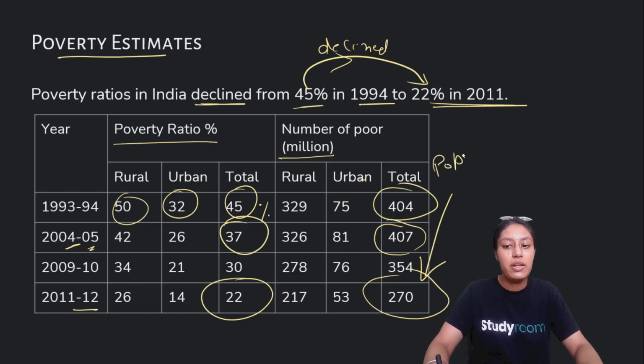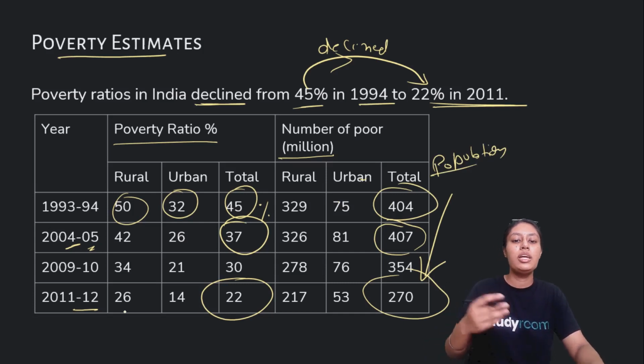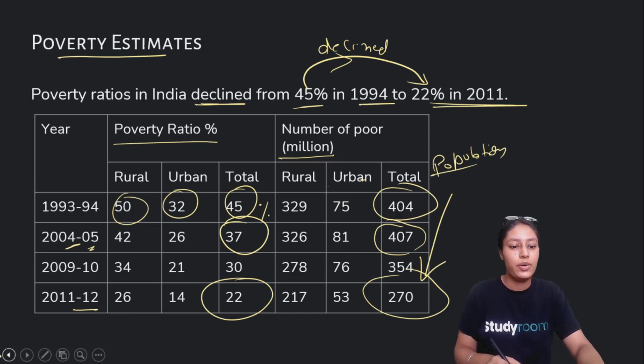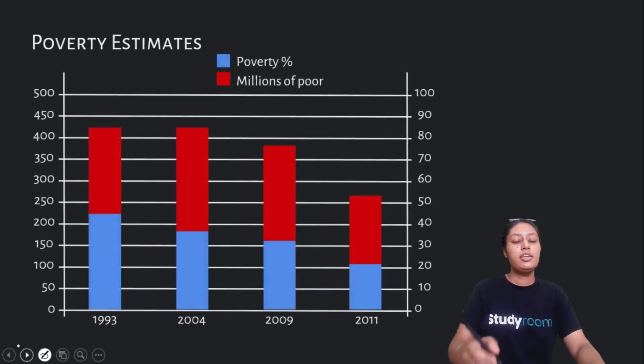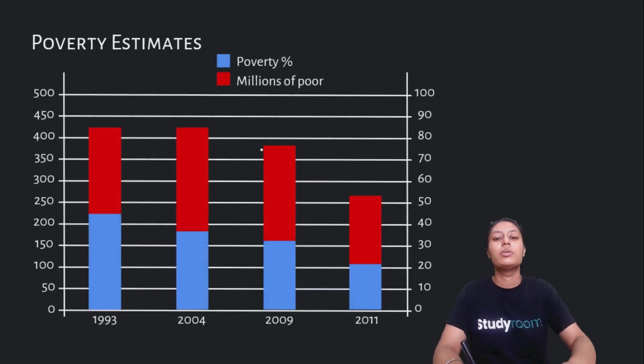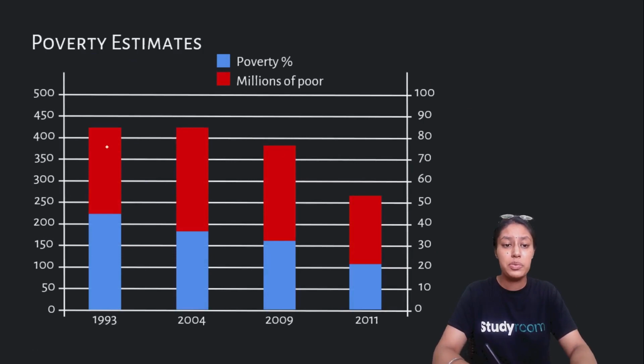Population is a very important factor here. Population is the reason why the percentage has declined, but the number of people is not declining. Next we'll study the same estimations through the bar graph, where we can see that the red is millions of people and blue is the poverty percentage.